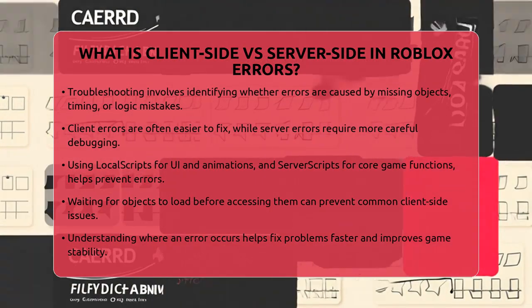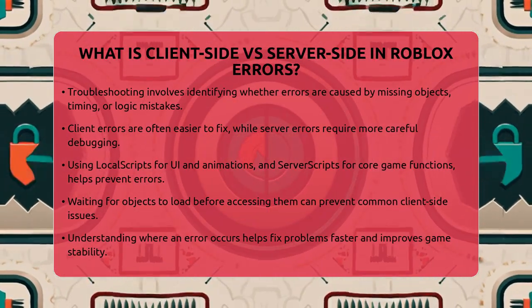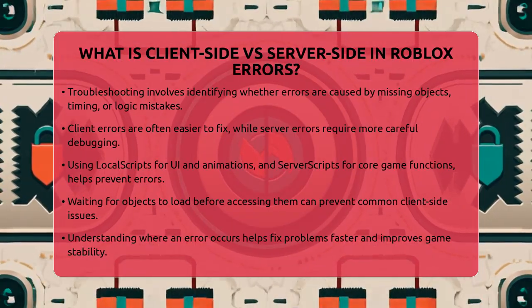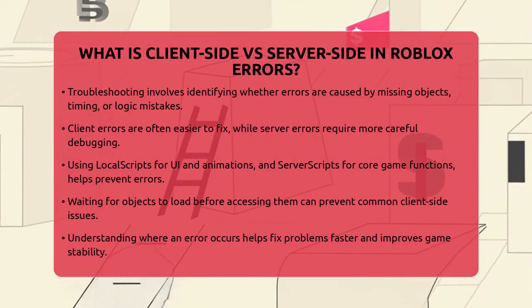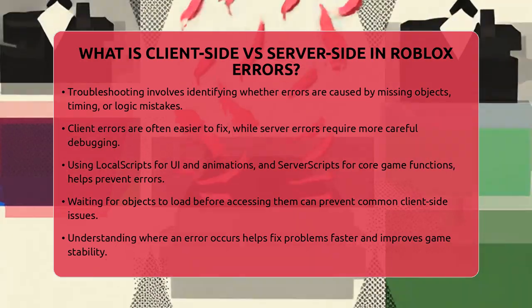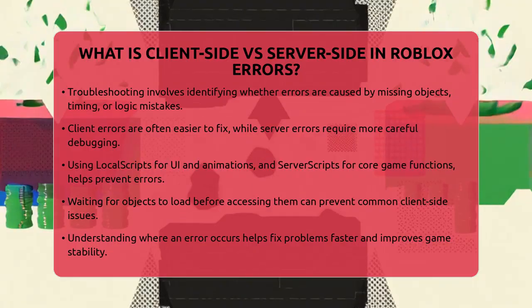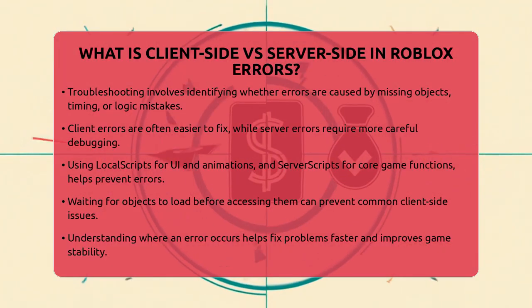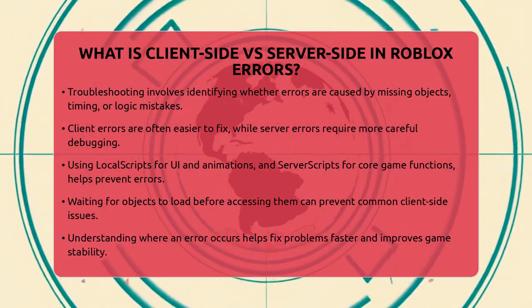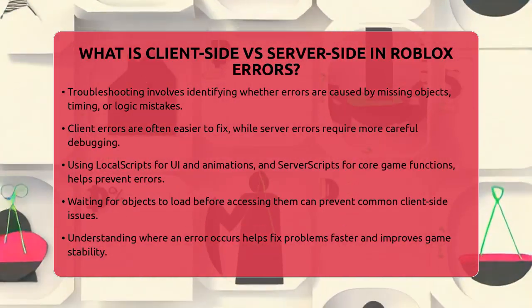To avoid these errors, use local scripts for things like user interface and animations. Use server scripts for game rules and shared data. Always validate client requests on the server to prevent exploits. And when you're loading objects, wait for them to exist before trying to access them. Understanding whether an error is on the client or server helps you fix it faster and keeps your game running smoothly for everyone.